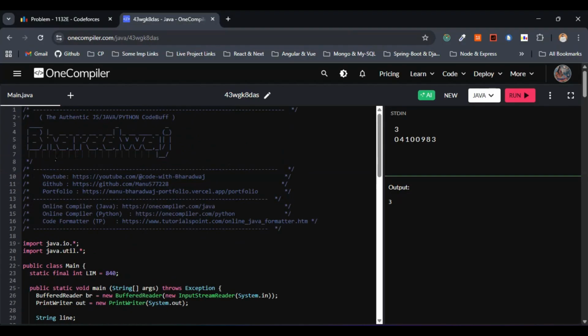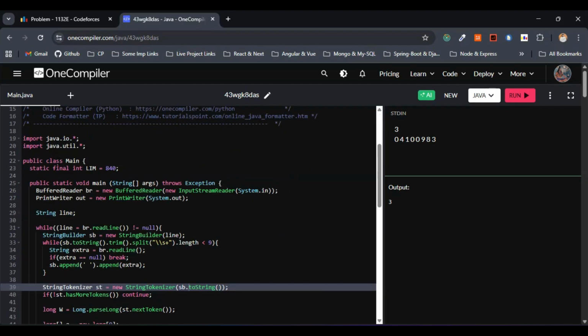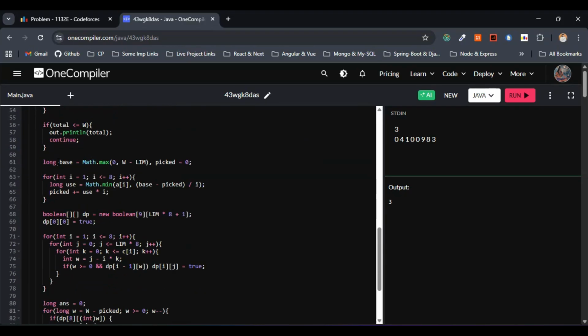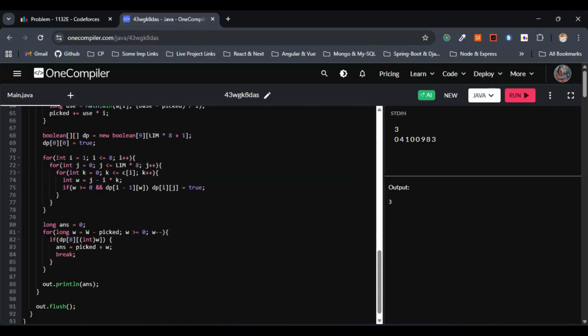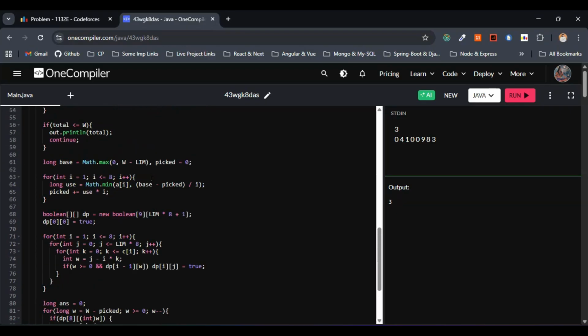So let me tell you one thing. These DP problems, right? This DP problem seems very easy after you understand or after you implement this one, right? Only this much part of the code and we can just implement. We just have to know certain things and we have to implement. When they are given in the contest, this is the biggest headache. The particular value you will get only when you have solved certain problems within DP. So to be frank, this is one of the toughest problems to implement.